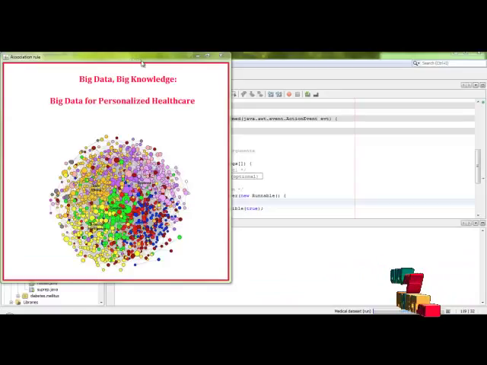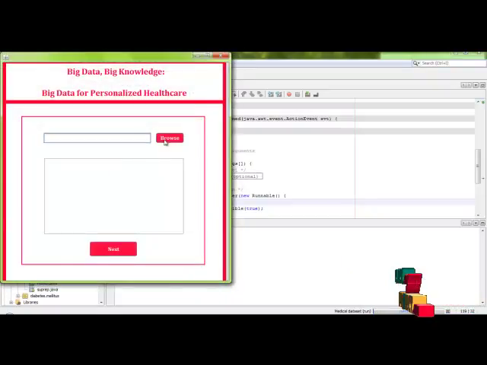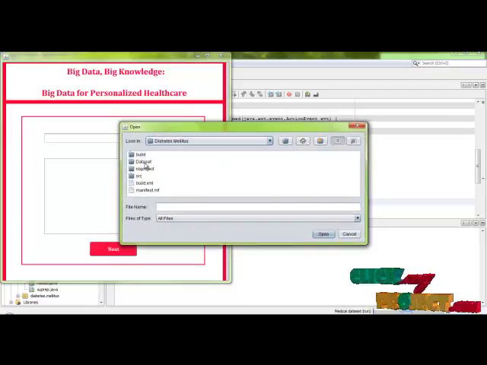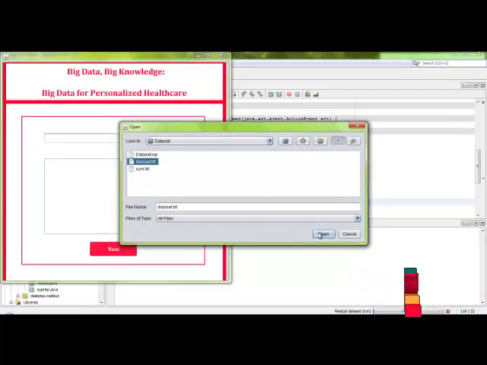Our project title is Big Data, Big Knowledge, Big Data for Personalized Healthcare. Let's start our demo. Look at that image and click the browse button to choose the data set for our process. Here we choose the diabetes set.txt file.